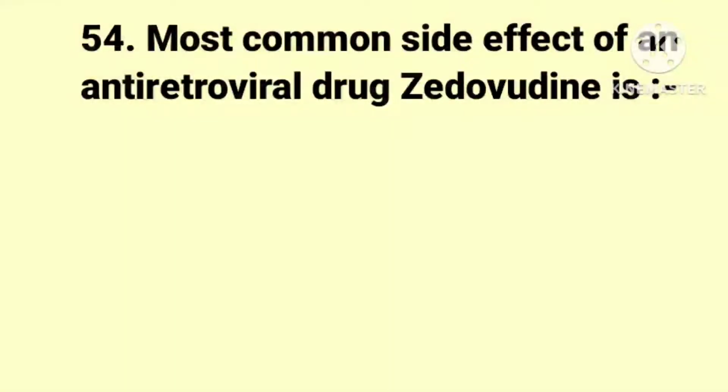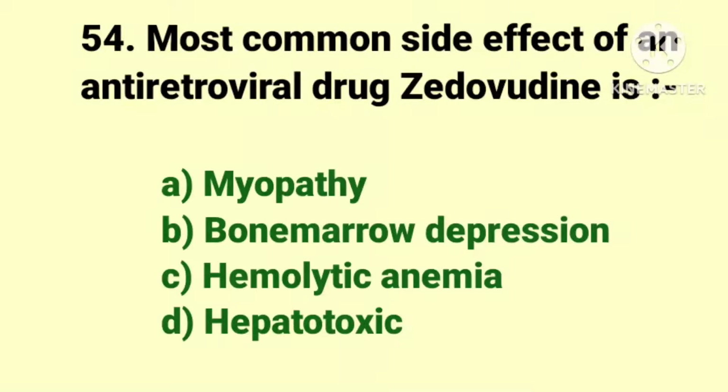Next question. The most common side effect of an antiretroviral drug pseudovodin is. The options are myopathy, bone marrow depression, hemolytic anemia, and hepatotoxic. And the answer is bone marrow depression.